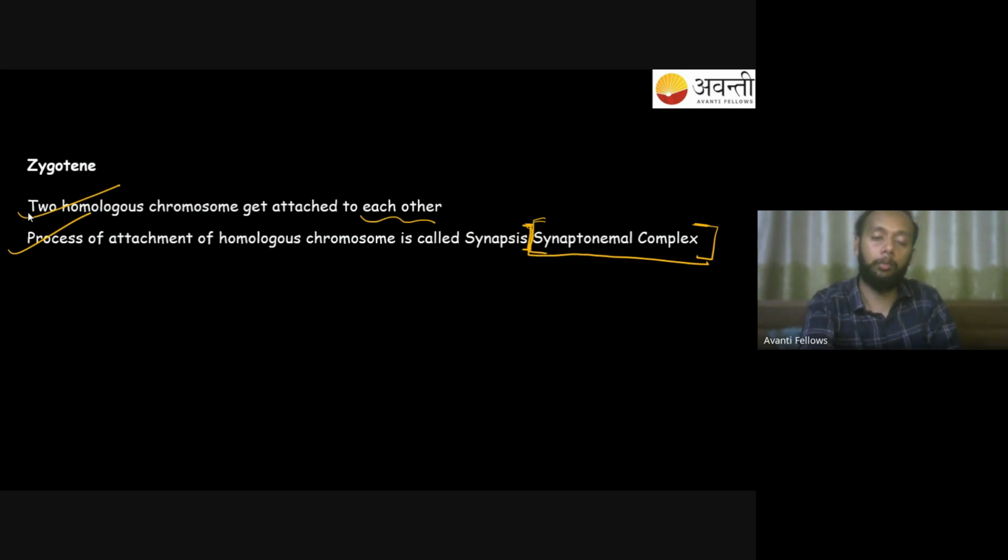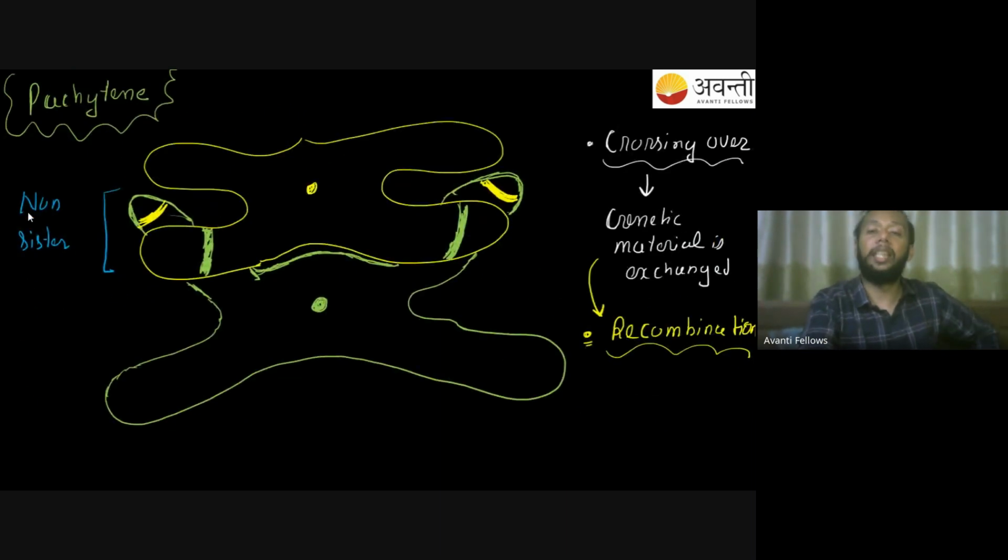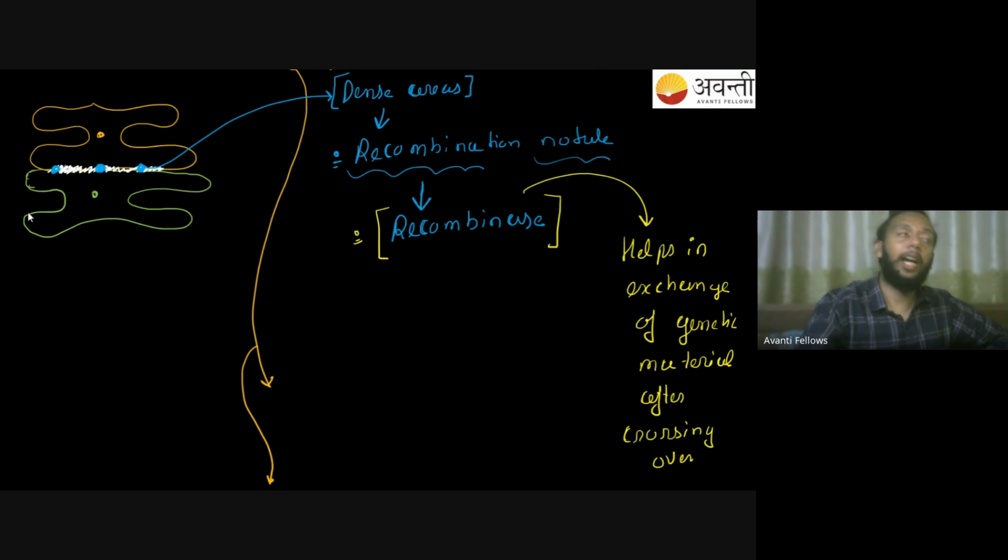Now you have one of the important stages of prophase 1, that's pachytene. This is where you will find crossing over and recombination take place. But before that, in the area where the chromosomes have been attached to each other, a dense area will be observed. That dense area is called the recombination nodule, and in that recombination nodule you will have the presence of the recombinase enzyme.